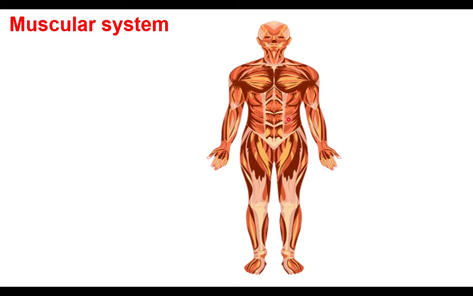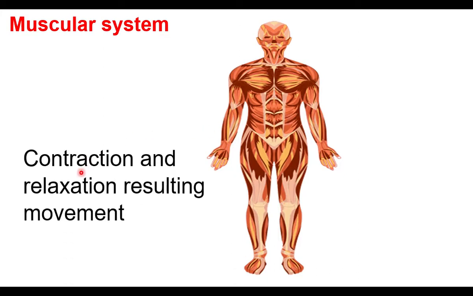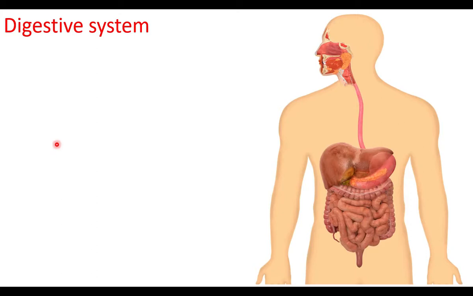The muscular system is made up of different kinds of muscles. Muscles are elastic in nature, so they contract, becoming shortened, and they expand, stretching, thereby providing movement. Contraction and relaxation result in movement. The digestive system is involved in the digestion of food.